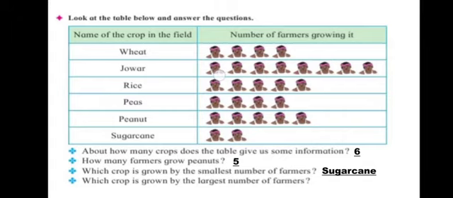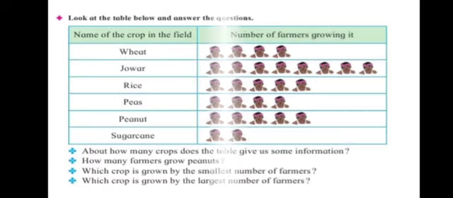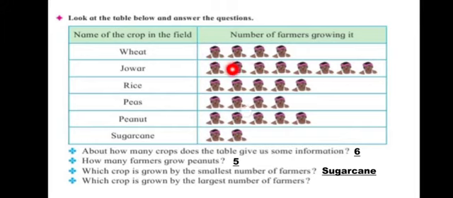Here, this line is the largest. So this line is the largest number of farmers. And which is that crop? Jawar. How many farmers are growing, children? 1, 2, 3, 4, 5, 6, 7, 8. 8 farmers are growing jawar.